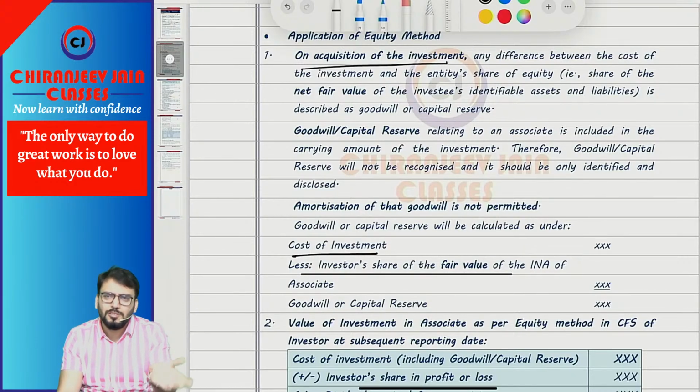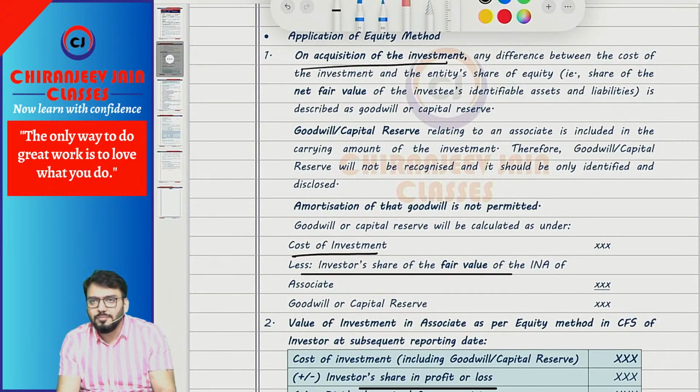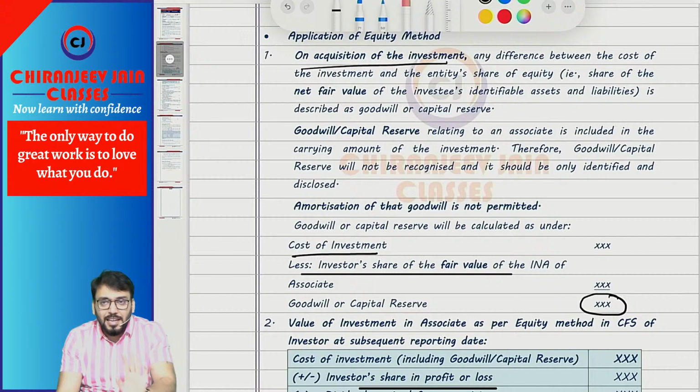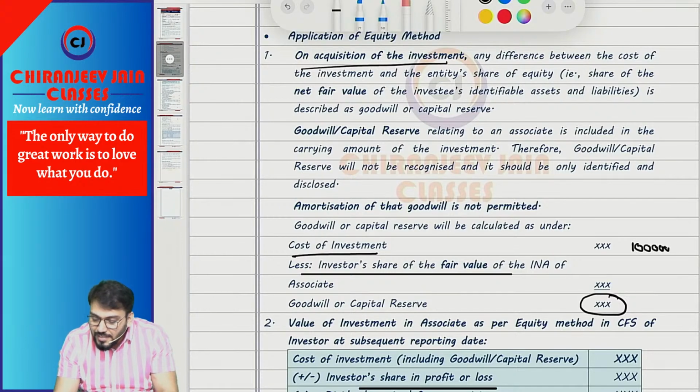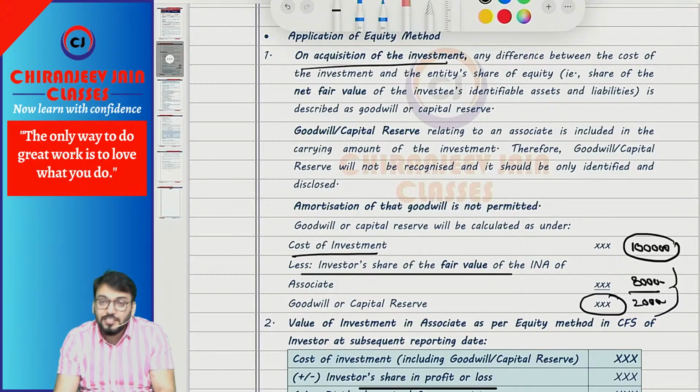Proportionate share, as we used to do in consolidation. So this will be goodwill or capital reserve. AS 23 says that we will calculate goodwill or capital reserve but will not recognize it. This is only for disclosure purpose. Means we should disclose how much goodwill the cost price includes. Suppose the cost is 1 lakh and the share of net assets is 80,000. So the difference is 20,000. Means this 1 lakh consists of 80 plus 20, so this 1 lakh is inclusive of goodwill. Therefore no separate recognition is required.